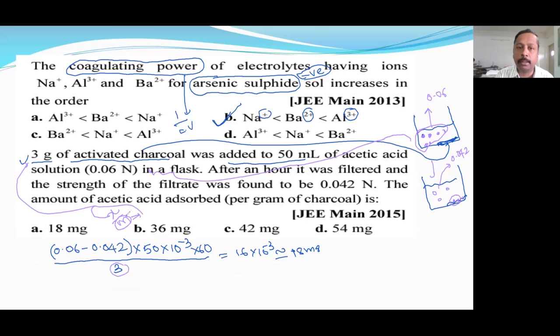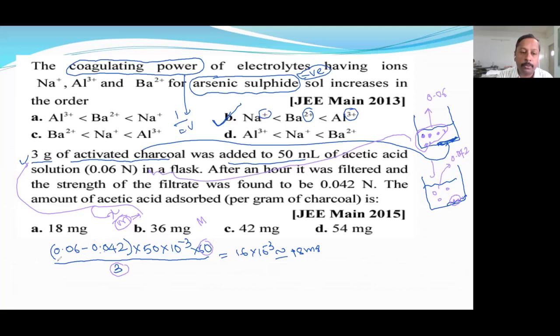But how much it is adsorbed, that we need to calculate from the molarity. So molarity into volume, understood? Into mass you need to convert, you will get the moles. So moles into molecular mass, you will get the mass.